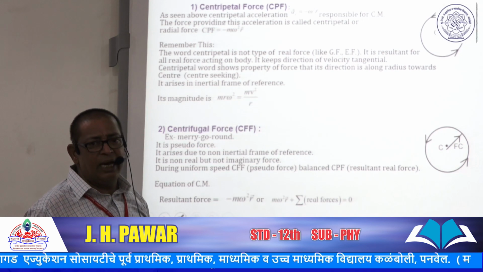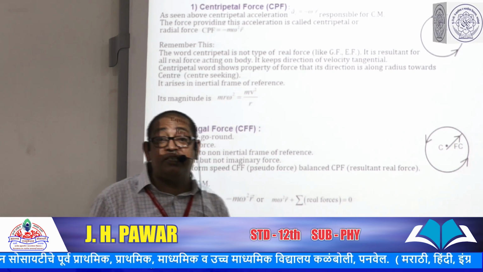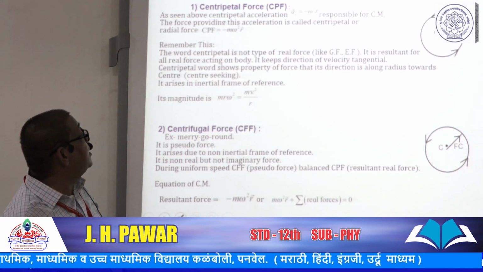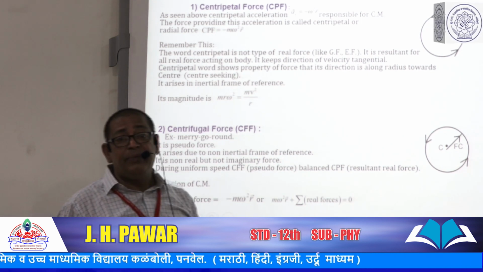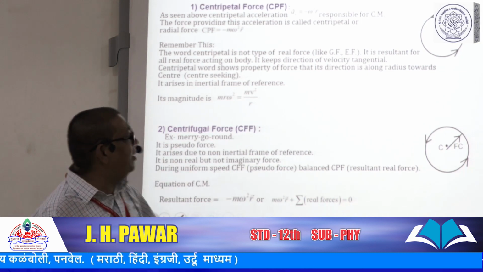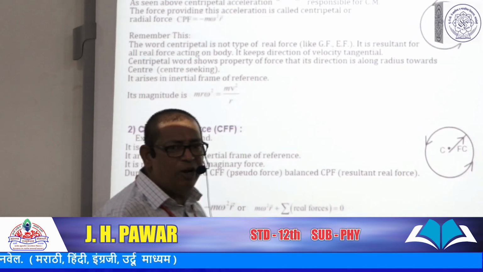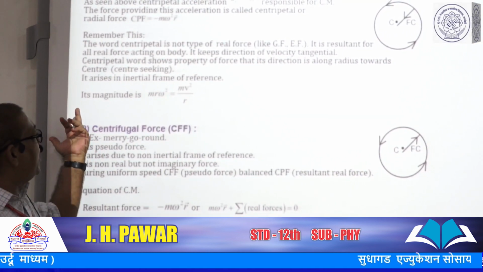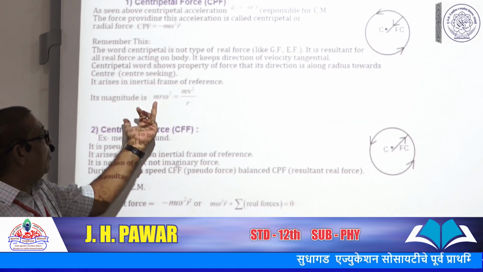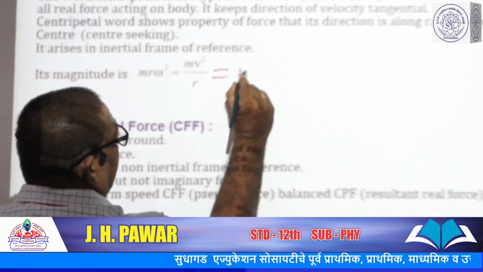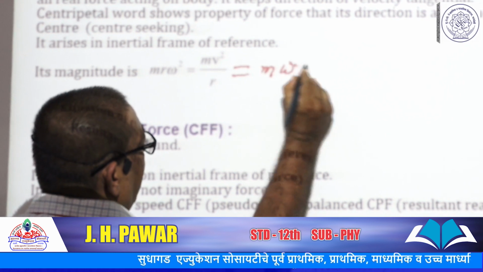That's why it is also called the center-seeking force. Thereafter, this force arises in inertial as well as non-inertial frames of reference. The magnitude of the centripetal force is m r omega square or mv square upon r, or you can take m omega v also.